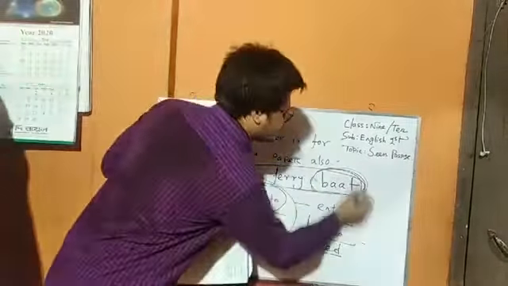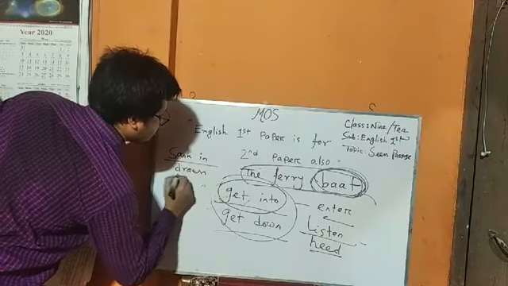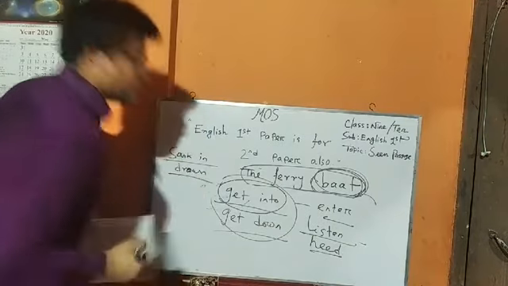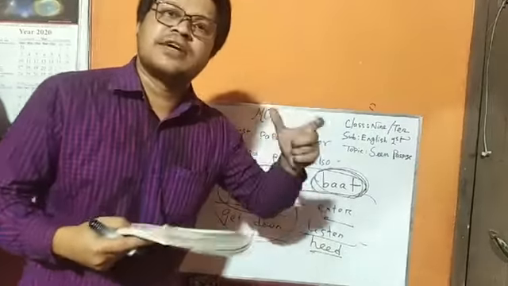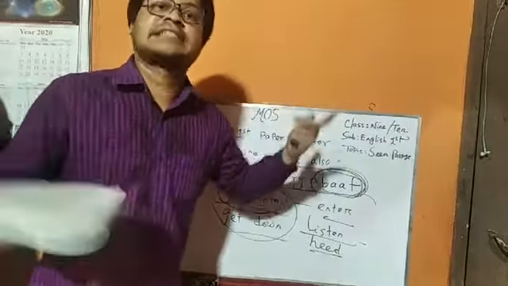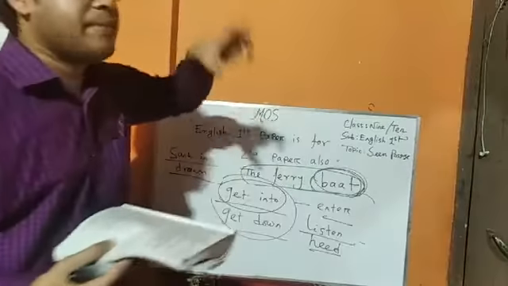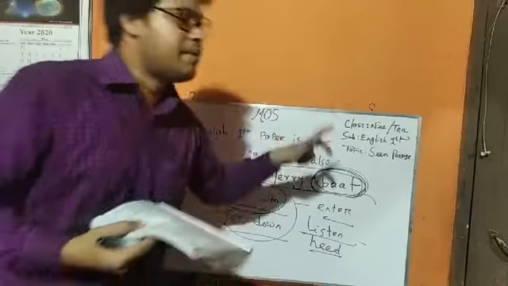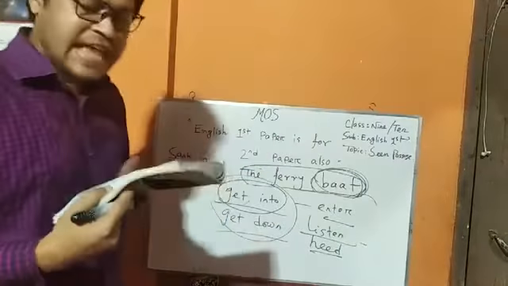Board means boat. Sank means drowned in the middle of the river. That means an accident happened at that time. In the middle of the river, the boat drowned, or sank.